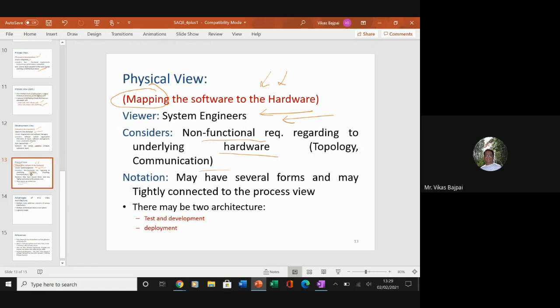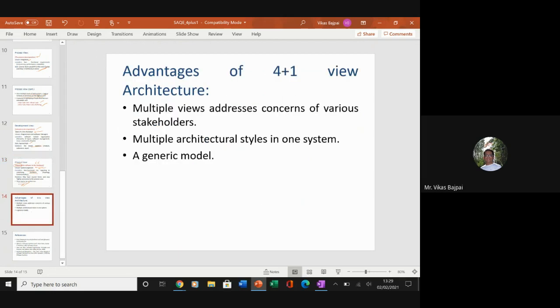So we may have several forms and may tightly connect the process to this process view as far as notation is concerned. So I can have two architectures, one is test and the other is deployment. That depends. Mostly we'll prefer to have a deployment one. And obviously the last one, which is your scenarios or the use case. That is used by all users of other views and evaluators, and they can consider the system's consistency and validity. So your validation and illustration is done to show the design is complete.